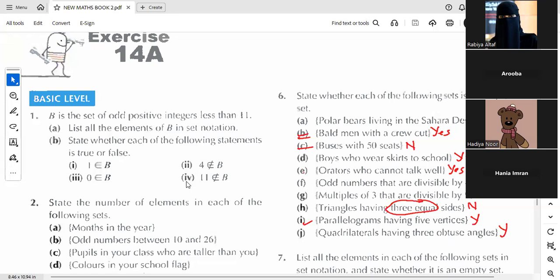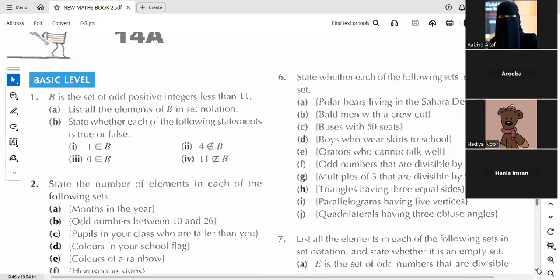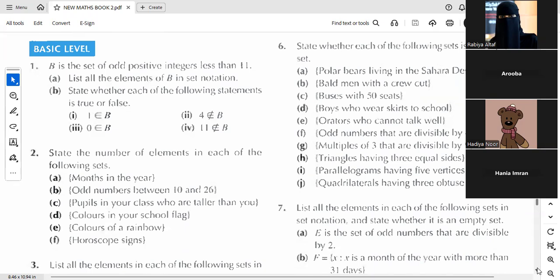Let's move further towards the next question. There is no need to copy down all these statements in the copy. You just need to write question 6, part A, and just write your final answers. मिस ये भी आपको गूगल फॉर्म पे भेजना है? Yes, ये भी आपको गूगल फॉर्म पे भेजना है.